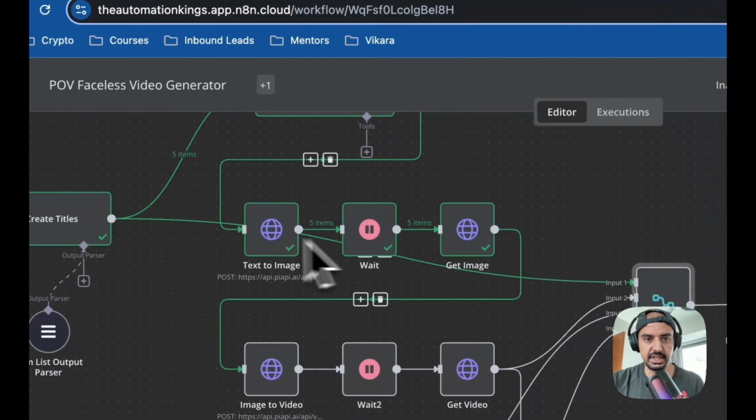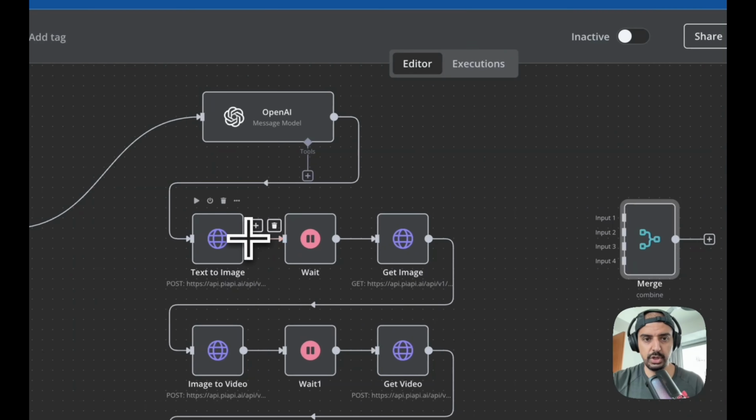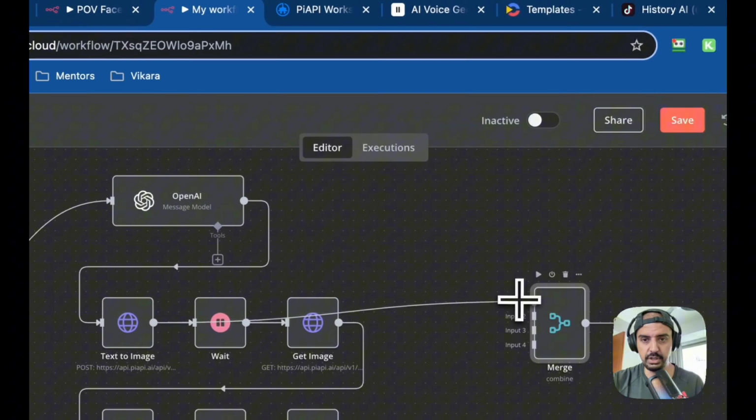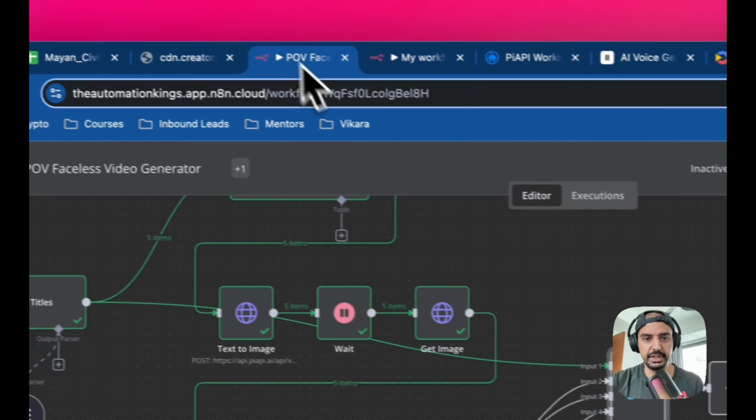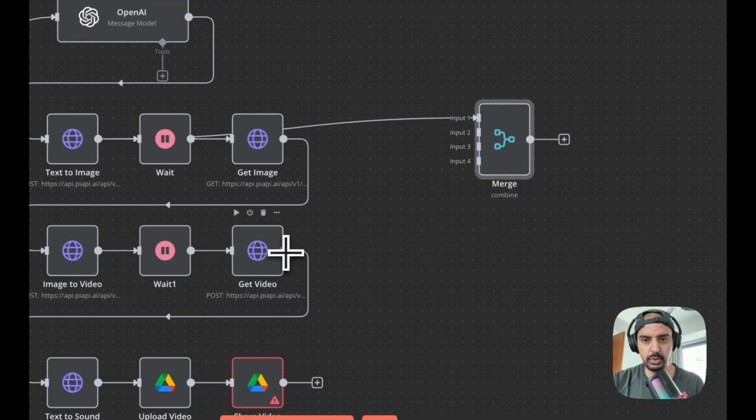Remember, this is the order we're going to do it in. The first one is text to image, so let's move this over to the first one, like we did in the original. The second one is get video, so we connect get video.